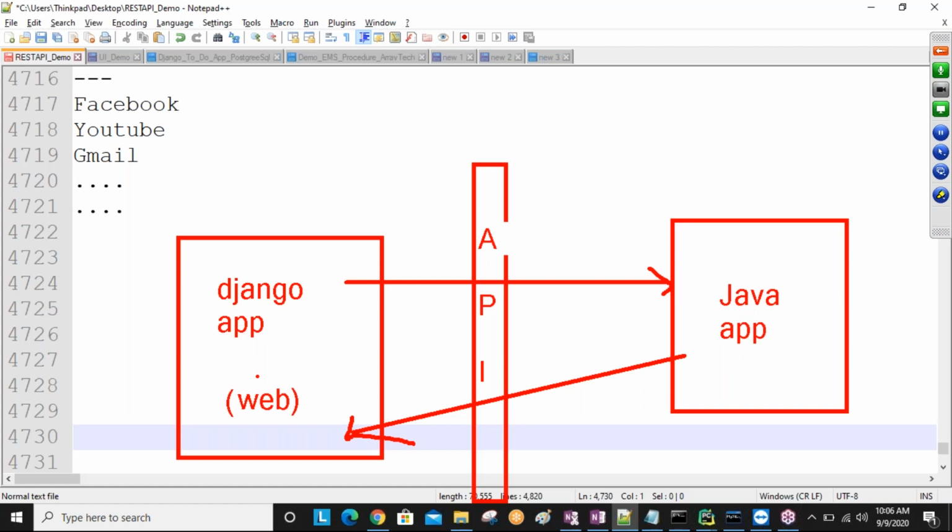What is a web API? Means the APIs which are developed for web application purpose, we call web APIs. Sometimes they also ask, sir, what is a web service? Web API or web service, both are the same. The service which is developed for web application purpose, that service we call a web service. Service is nothing but an API only, sir. Using each API we can do some servicing. Guys, are you understanding this one?